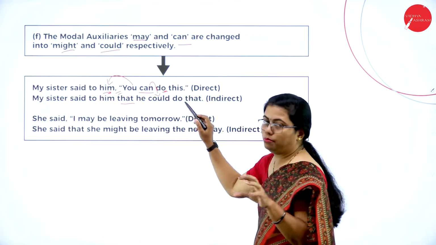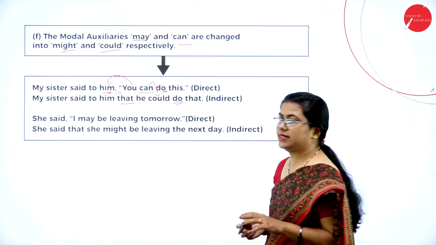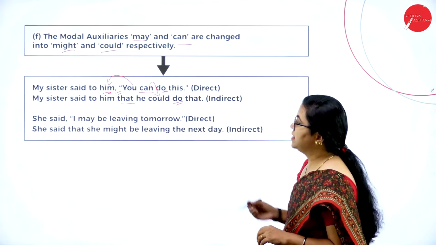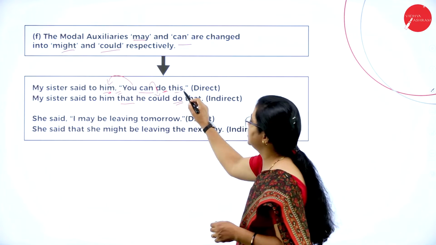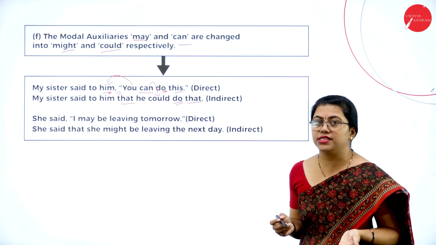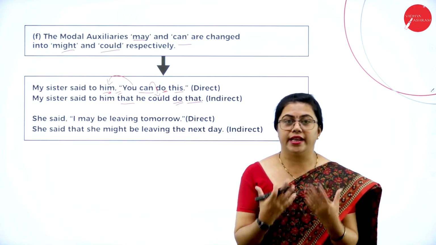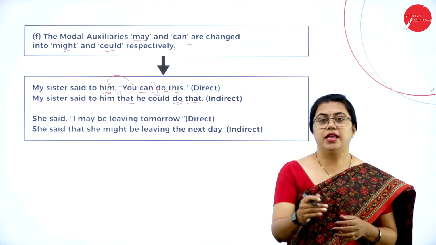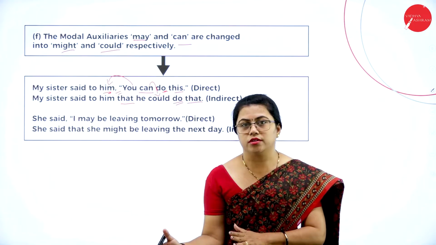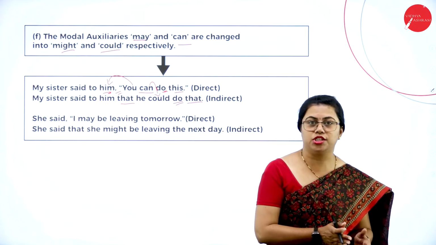The main verb is actually retained as it is here. So my sister said to him that he could do that. Here this is changed to that. Did you notice that? Whenever you are directly telling it, you could do this, but whenever you are using indirect speech, that situation would have been over. You would have crossed that situation.